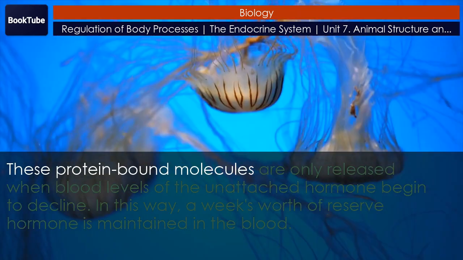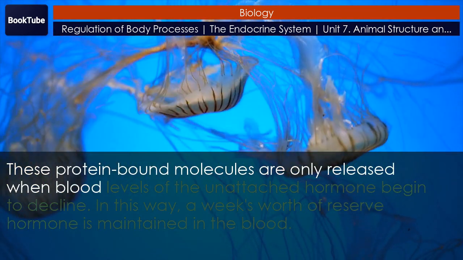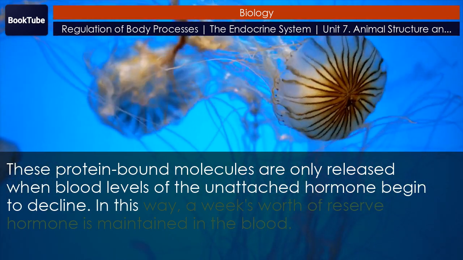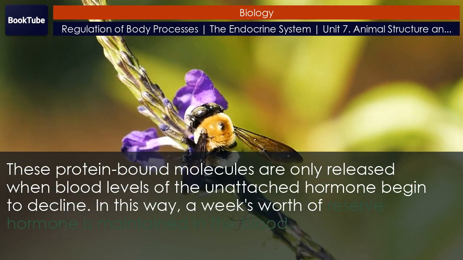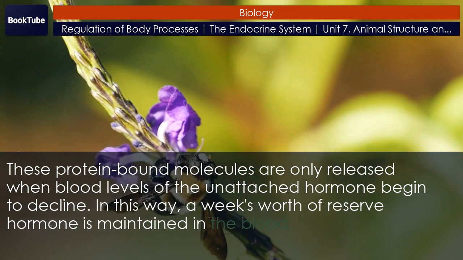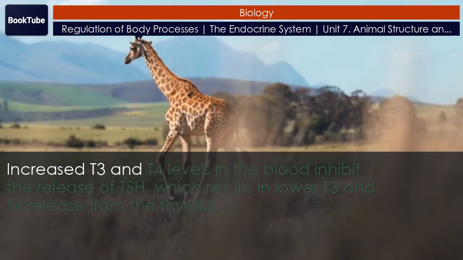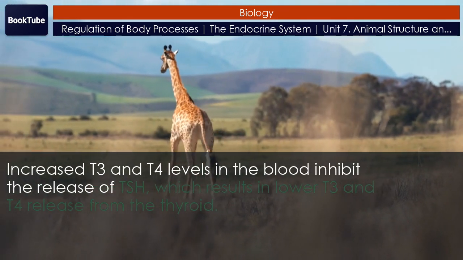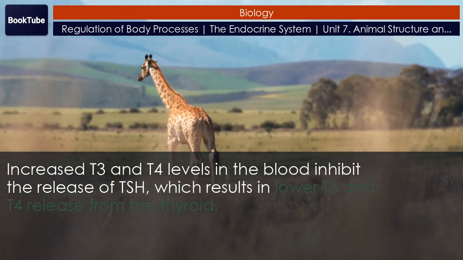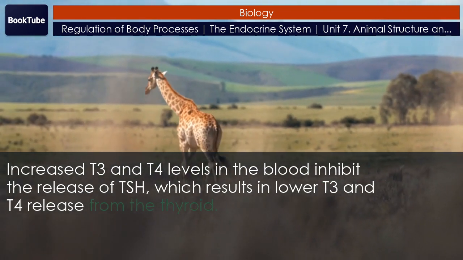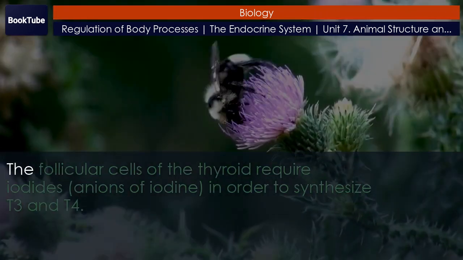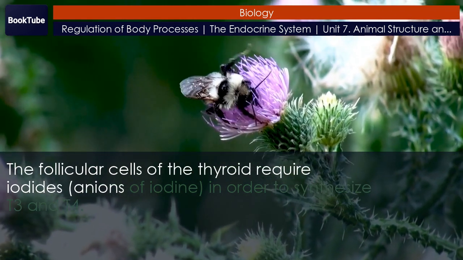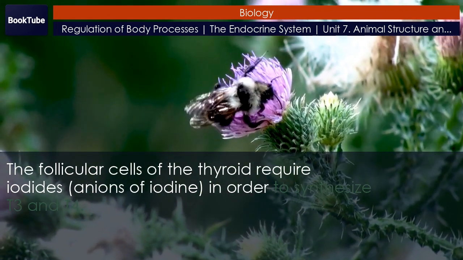These protein-bound molecules are only released when blood levels of the unattached hormone begin to decline. In this way, a week's worth of reserve hormone is maintained in the blood. Increased T3 and T4 levels in the blood inhibit the release of TSH, which results in lower T3 and T4 release from the thyroid. The follicular cells of the thyroid require iodides and ions of iodine in order to synthesize